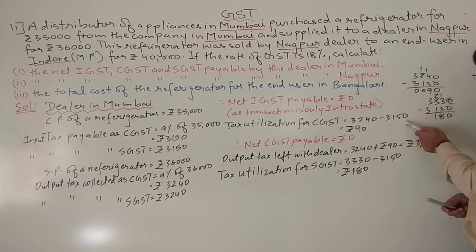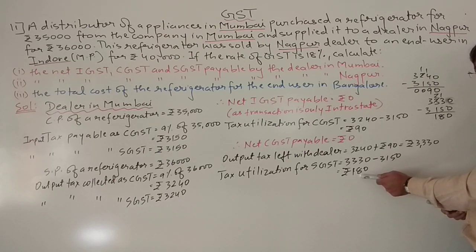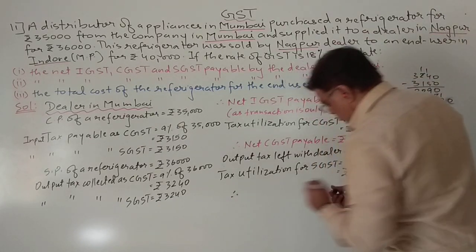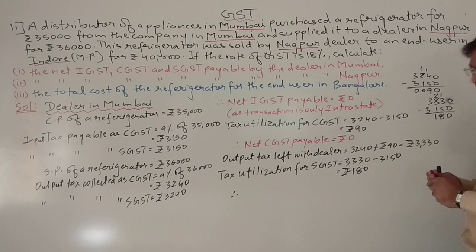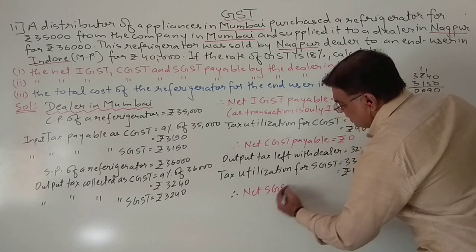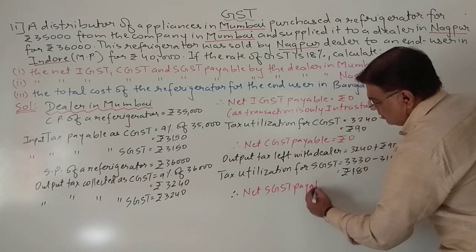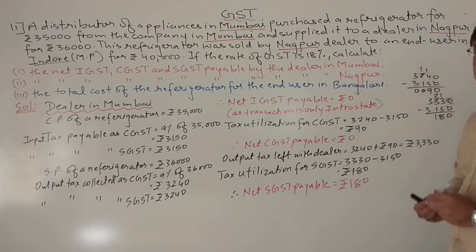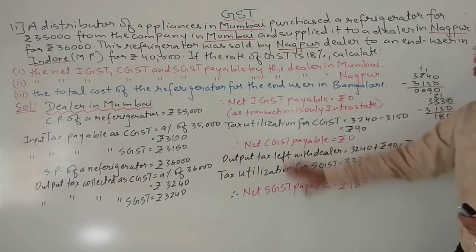So see, his input CGST he also got, input IGST he also got. Now what is the amount left? 180. So this will be payable, and which tax is this? This is SGST. Therefore, net SGST payable will be rupees 180. So students, see, this is the whole calculation for the dealer in Mumbai.